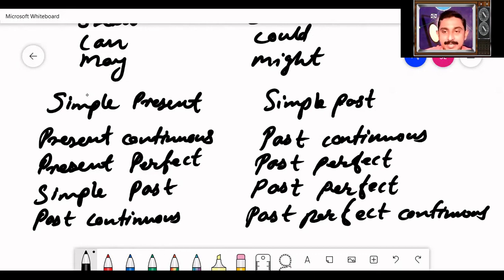In this manner, you are supposed to make changes according to the sentence. So in this session, we have learned about direct and indirect speech. Direct speech is the actual words of the speaker written using inverted commas, whereas indirect speech is just writing the meaning of the words said by the speaker, removing the punctuation marks.